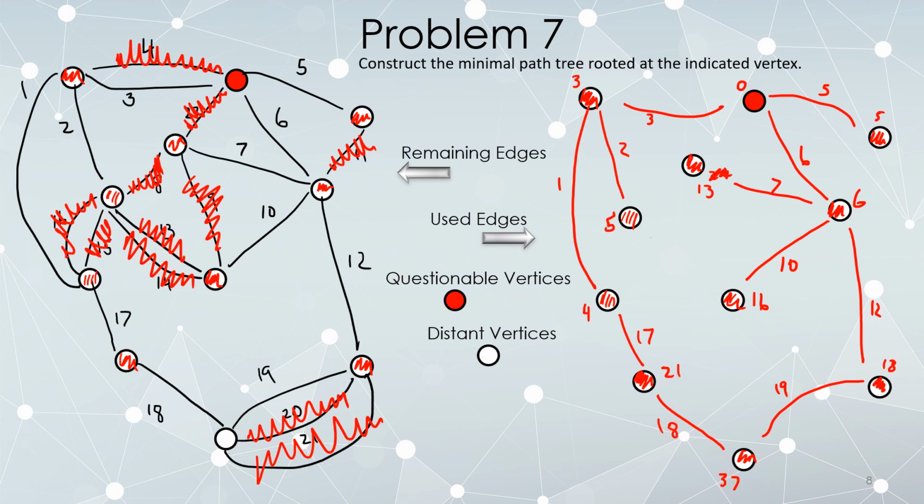So I immediately say, no, I am not going to use this edge. Since I made that decision right as I tried, I can delete it from the original graph. And now the graph on the left and the graph on the right are the same. So we have found a minimal path tree rooted at the given vertex.